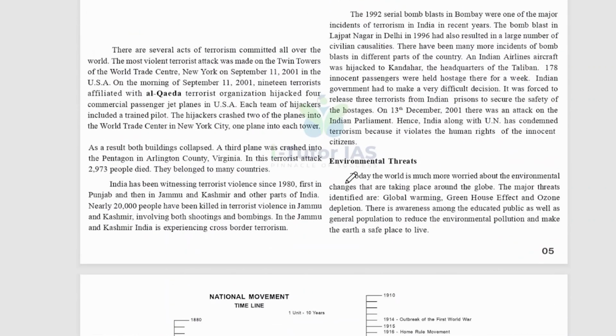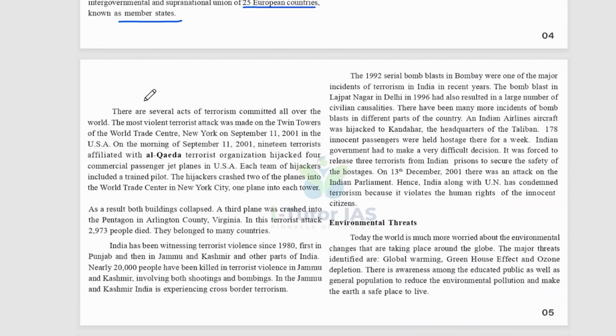There are several acts of terrorism committed all over the world, and the most violent terrorist attack was made on the twin towers of the World Trade Center, New York, on September 11, 2001 in the USA. On the morning of September 11, 2001, 19 terrorists affiliated with the Al Qaeda terrorist organization hijacked four commercial passenger jet planes in the USA.